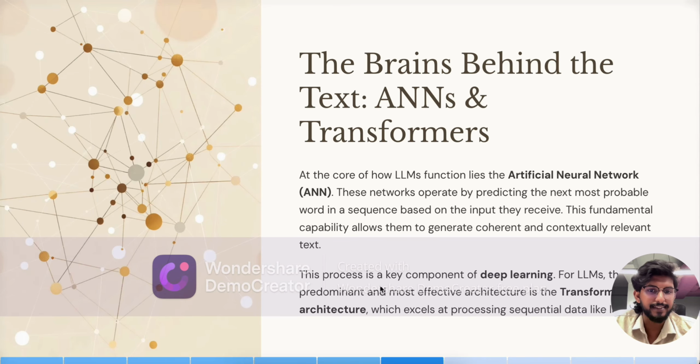The brain behind the text: ANN and transformers. Let's talk about ANN. In the LLM, there is a function called an artificial neural network, ANN. What is the purpose of an artificial neural network? If the user enters a text, it will generate aligned, relevant text for the user, but it might be wrong or right. It will provide relevant content. This is called deep learning.